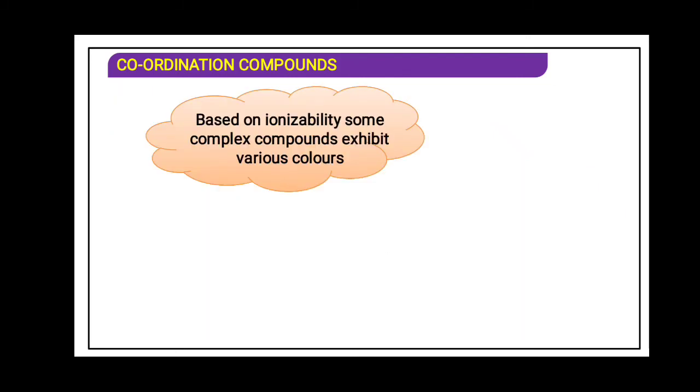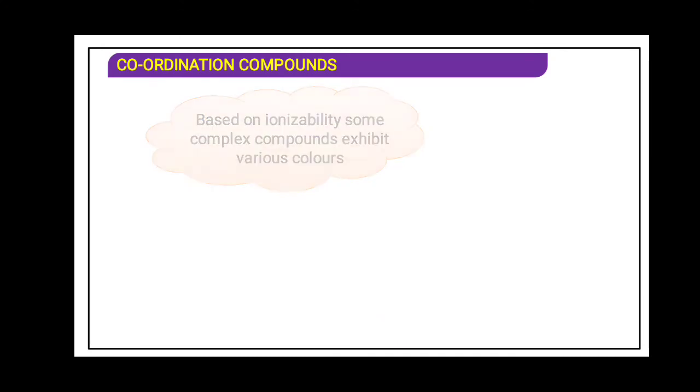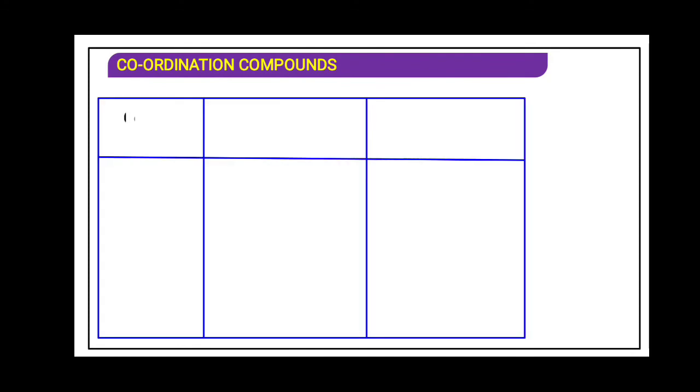Based on the ionizable groups, some complex compounds exhibit various colors because of the different ligands attached to the metal.